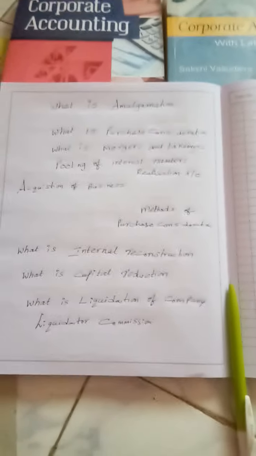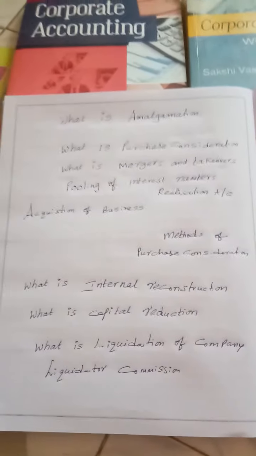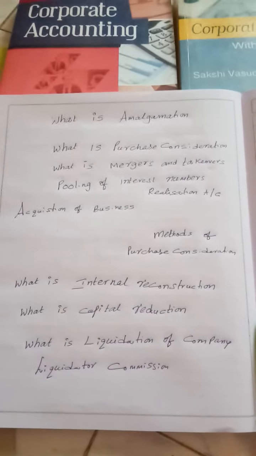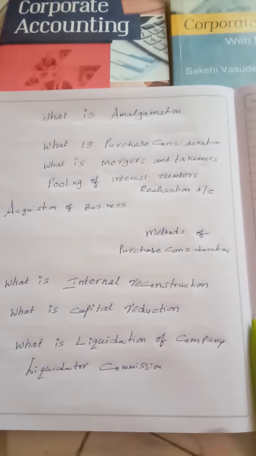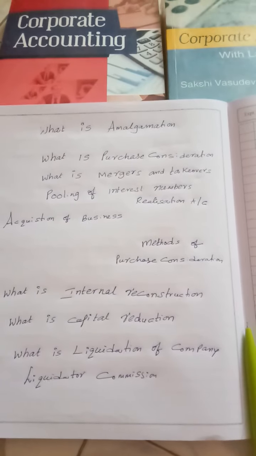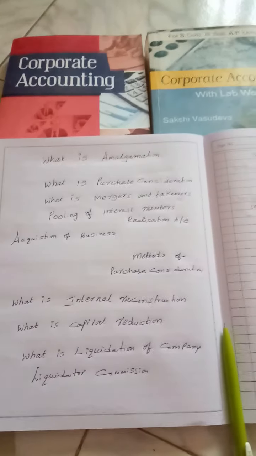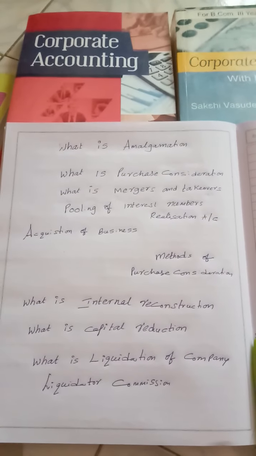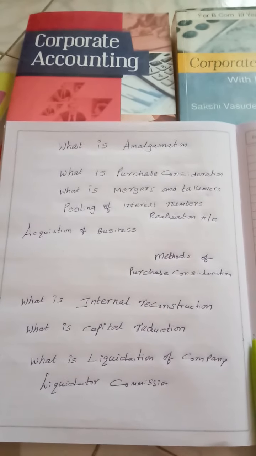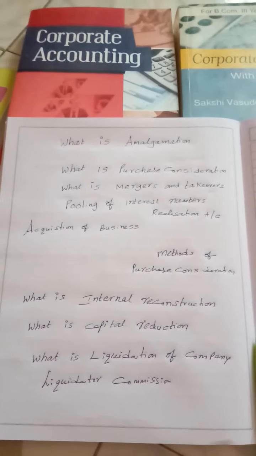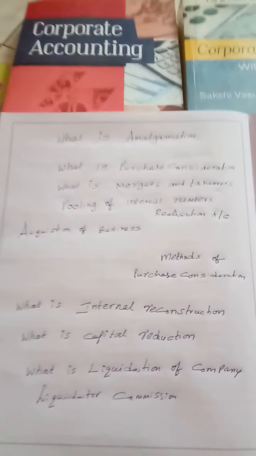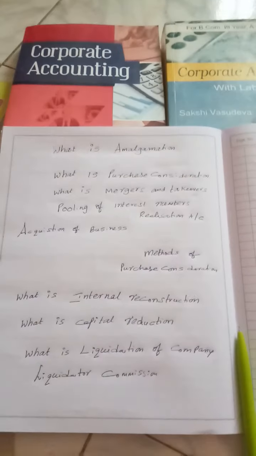But my dear students, in case of amalgamation, the accounting will be done in two ways: pooling of interest method and business purchase method. The pooling of interest method is a method of maintenance of books only in case of amalgamation in the nature of merger. This is a very important question. Number of times we will see this question in the question paper.